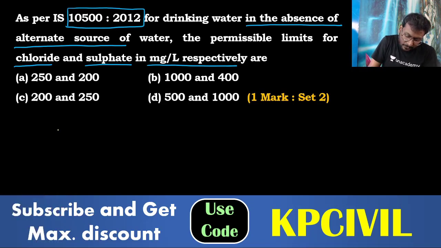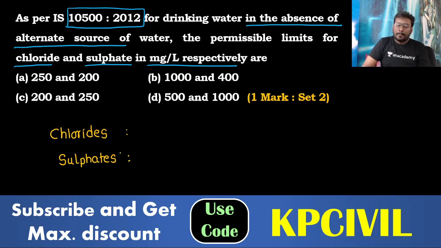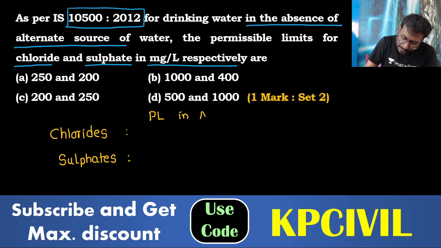So they are asking for chlorides. Very important, in absence of an alternate source of water, not for regular use. For the regular permissible limit or allowable limit, we can take some other values. But they are asking for the permissible limit in absence of another source. So what is the permissible limit in absence of another source?